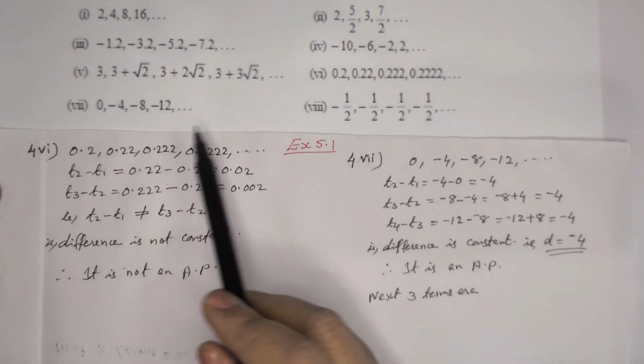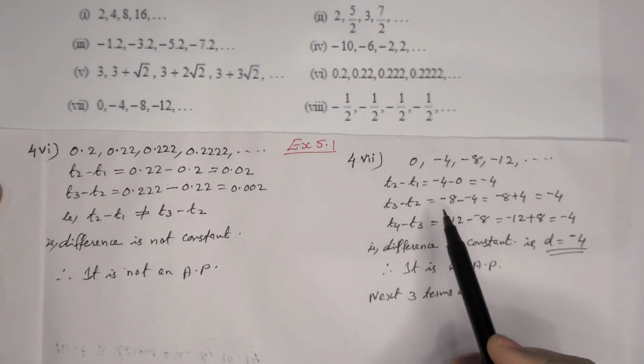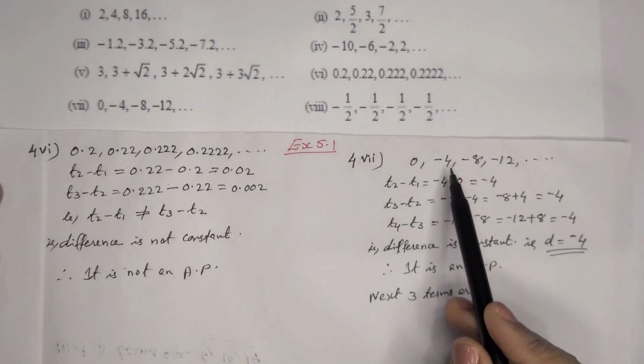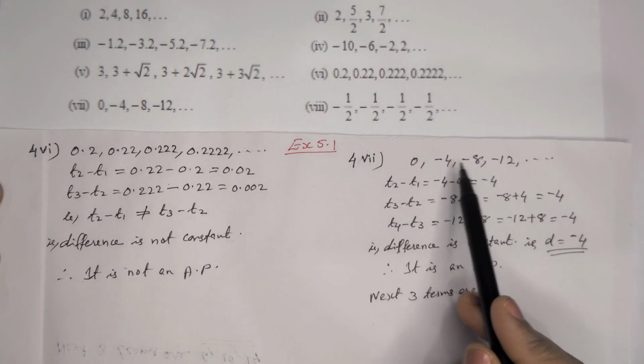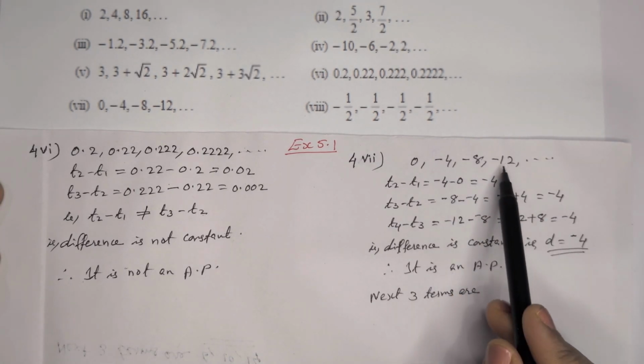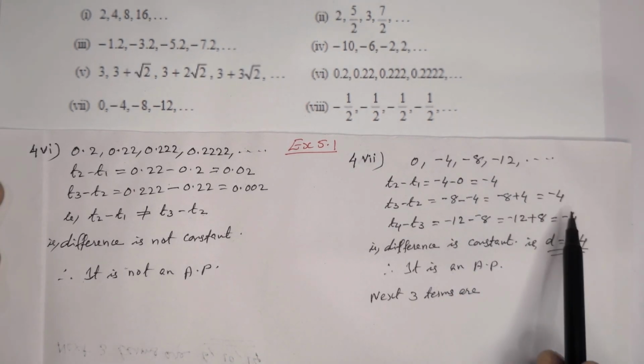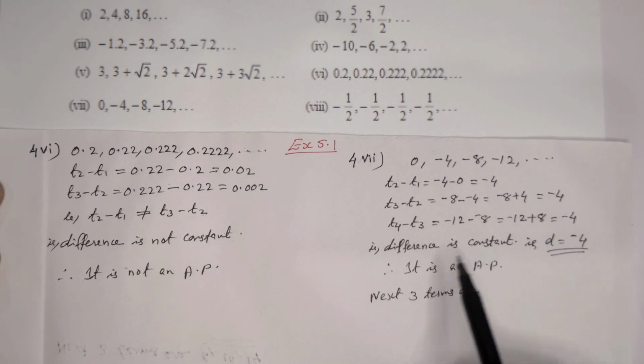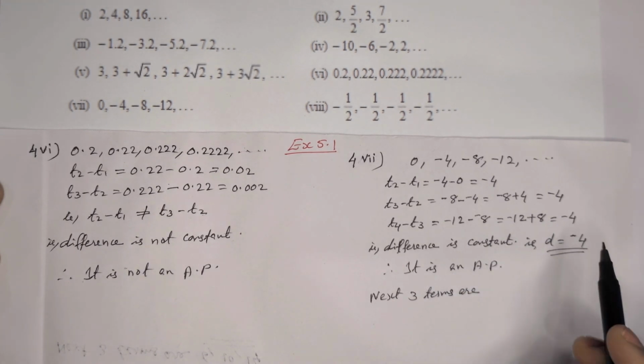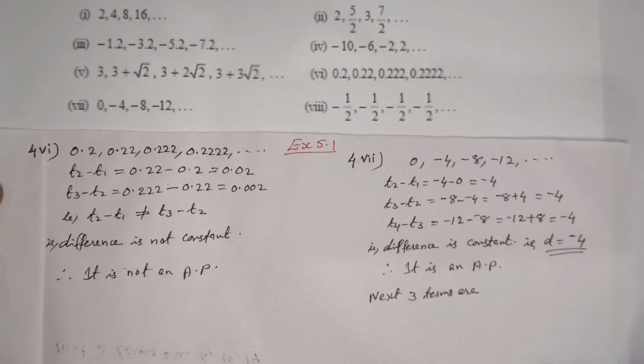Here seventh one, 0, minus 4, minus 8, minus 12, etc. Difference T2 minus T1, that is minus 4. Third term minus second term, minus 4. Fourth term minus third term also we are getting minus 4. So we can write the difference is constant, that means the common difference is minus 4. Therefore it is an AP.